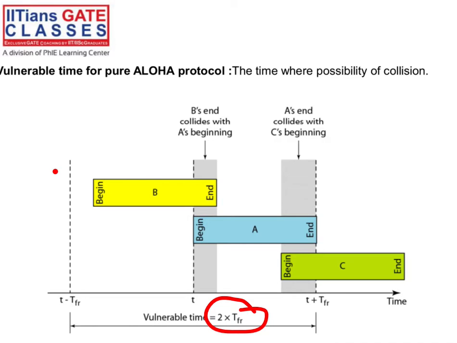Now, how is it possible? See, this is t minus the transmission time, and this is your t, and the transmission of frame A starts at this point, t. Consider this one as 30 minutes, this is 0, and this is 1 hour. So the difference between t minus tfr and t is 30 minutes. Consider this: at 30 minutes, frame A started, right?